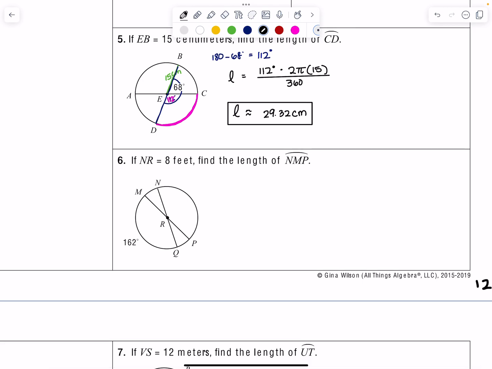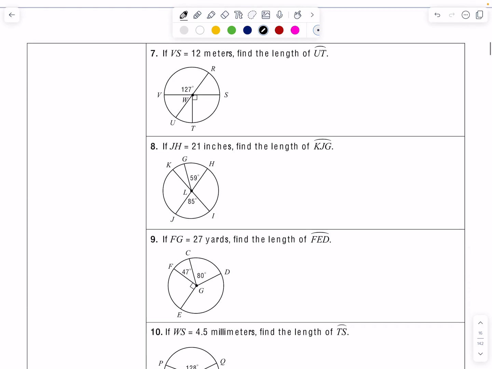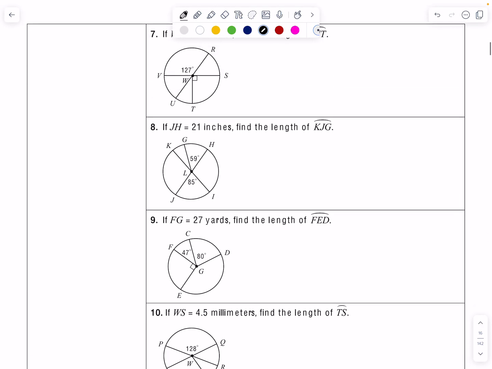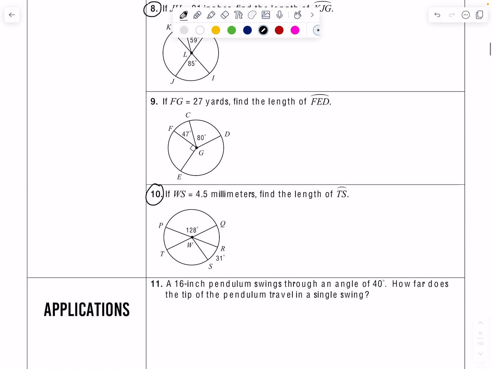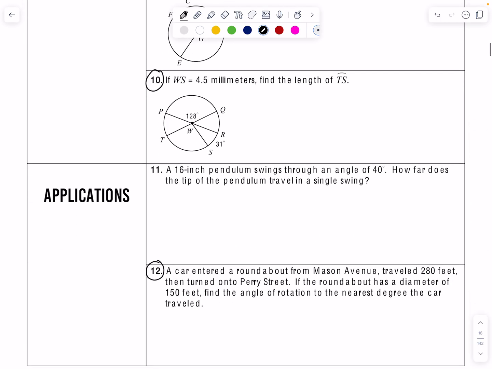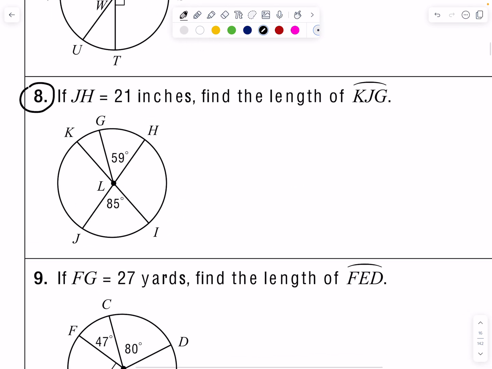6 is very similar to that concept as well. And then as we move on to the next few problems on the next page, I will just do 8 and 10, as well as 12. Okay, so for number 8, it reads that JH is 21 inches. So J to H is 21 inches.